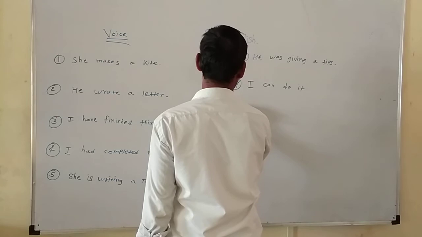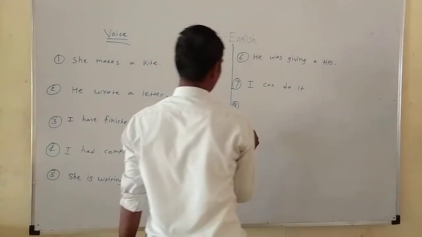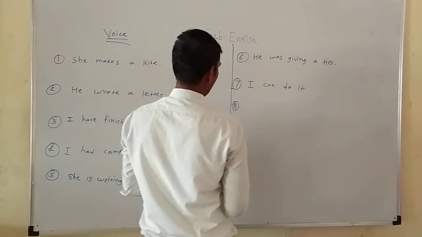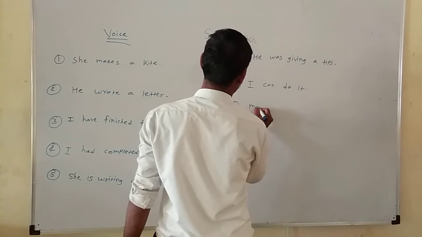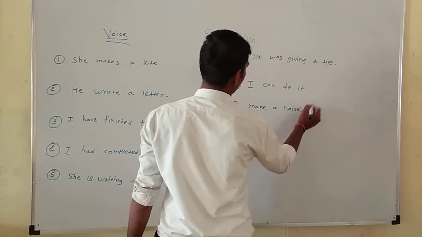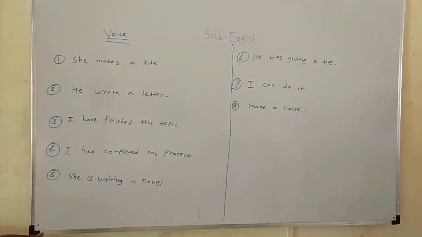And last example: make a noise. There are 8 examples given.